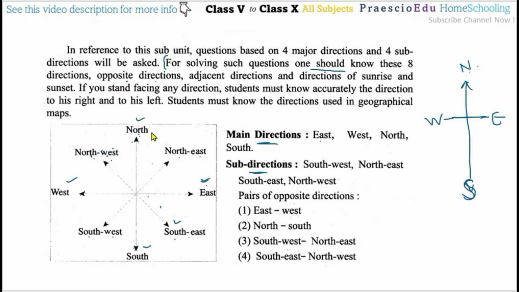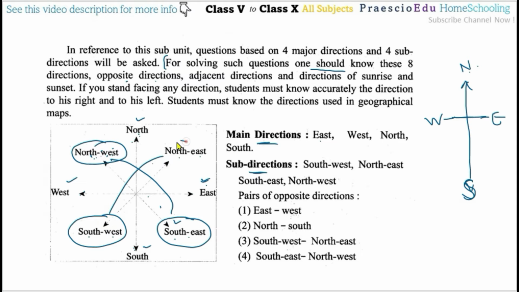Opposite also: the opposite of northwest is southeast, and the opposite of southwest is northeast, or vice versa. Even for the main ones it is the same: north opposite is south, east opposite is west, or vice versa.